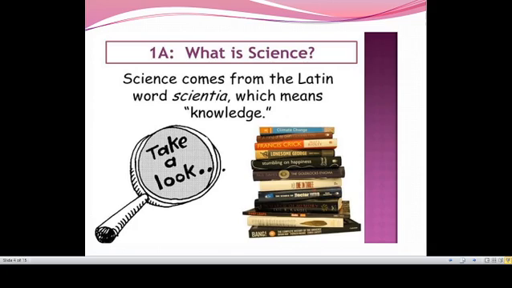What is science? Science comes from the Latin word scientia, which means knowledge. Science is derived from the word scientia. Scientia is a Latin word and it means knowledge. So science means knowledge, and science comes from the Latin word scientia.